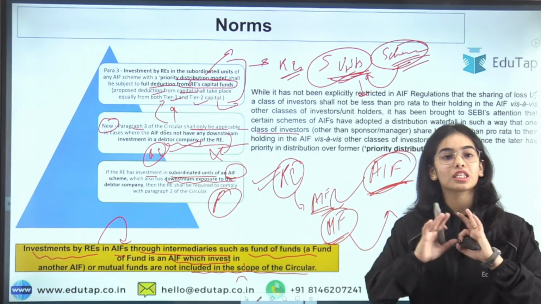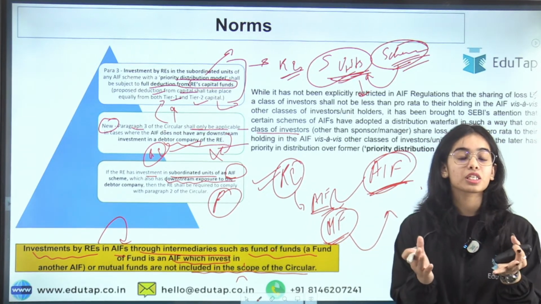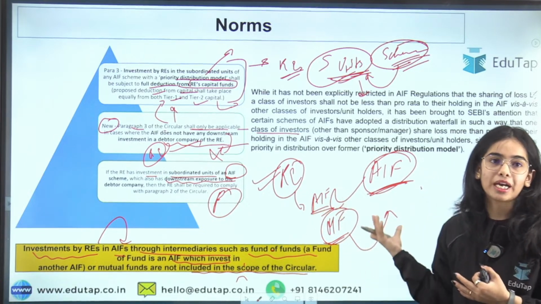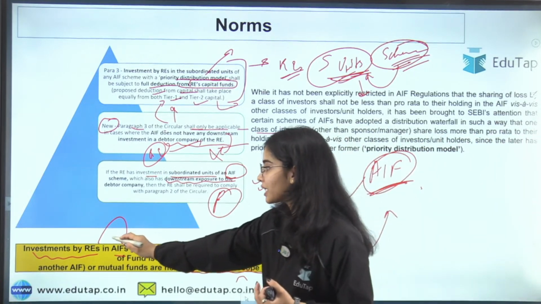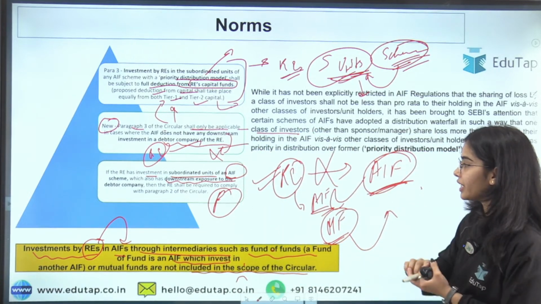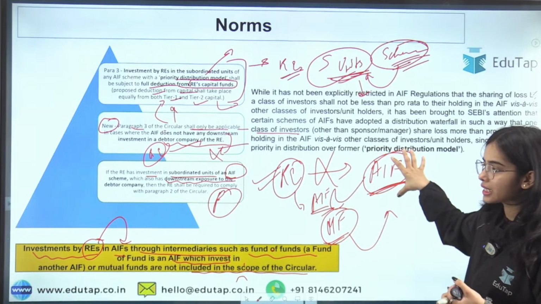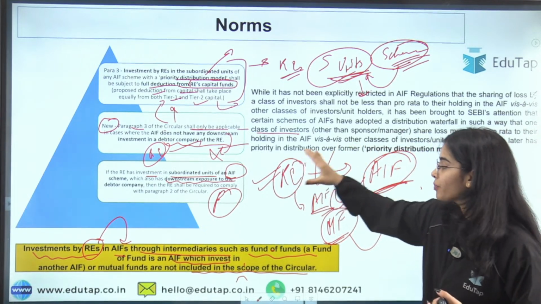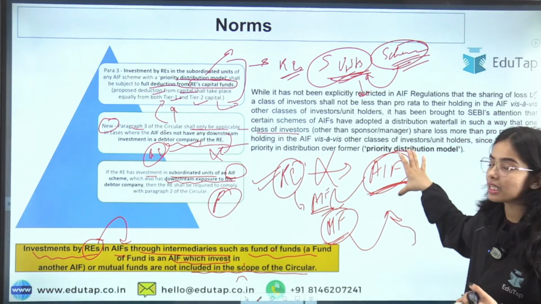So through that also there is no scope; in the scope of the circular, there is no mention of such kind of investment. These are investments that the regulated entities are not making directly. The regulated entity is not directly investing in this AIF, but is using intermediaries to invest in it.